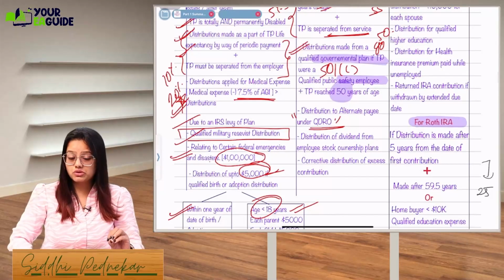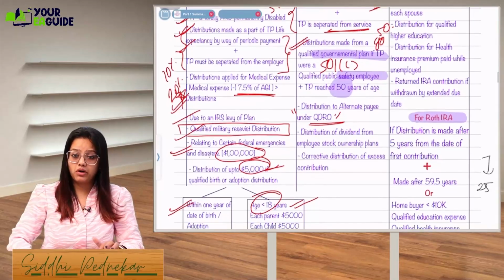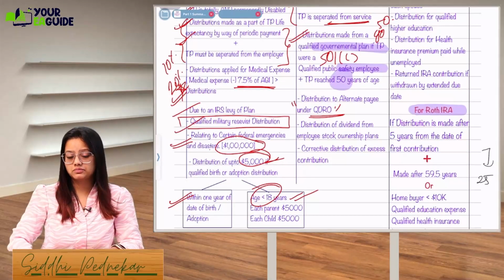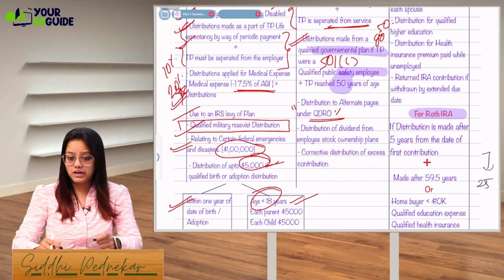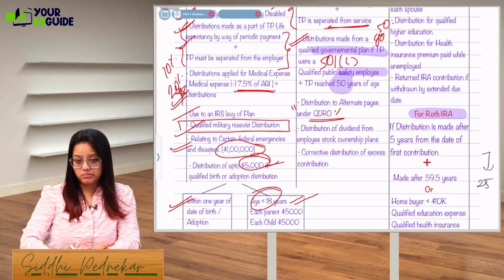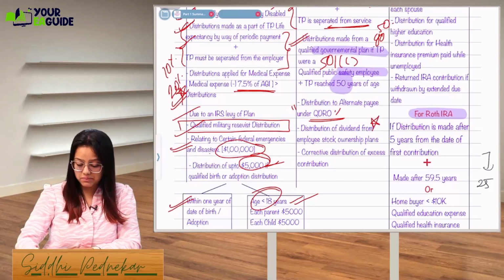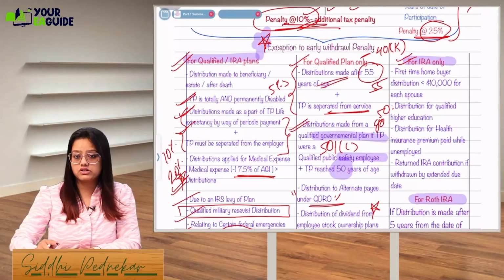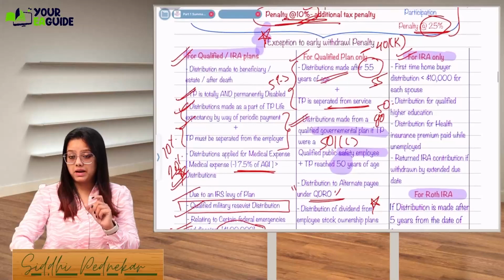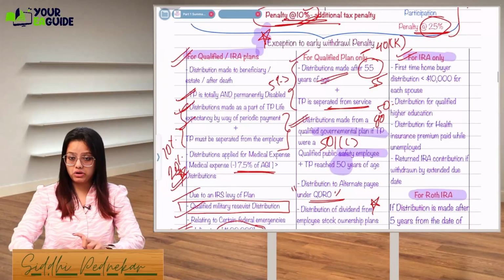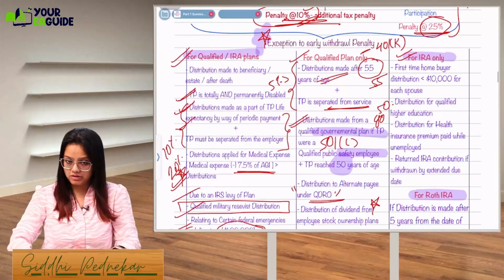Okay. Distribution of dividend from an employee stock ownership plan. In the name of dividend, if you are going to get a distribution, this is one exception, but it will be allowed only in the case of a qualified plan. Qualified plans will be all related to employer-employee plans. Traditional IRA will be included.